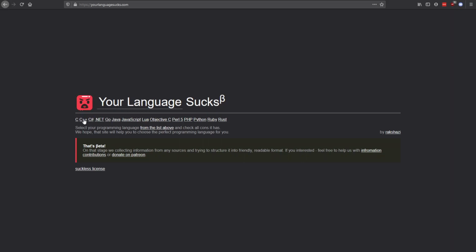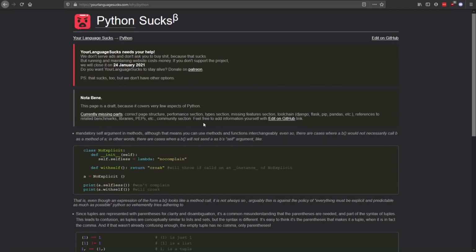We have C, C++, C Sharp, Go, Java, JavaScript, Lua, Objective C, Perl 5, PHP, Python, Ruby, and Rust. Okay, I'm going to look at the programming language that I'm recently working on a project with, and that is Python. Let's see why Python sucks.